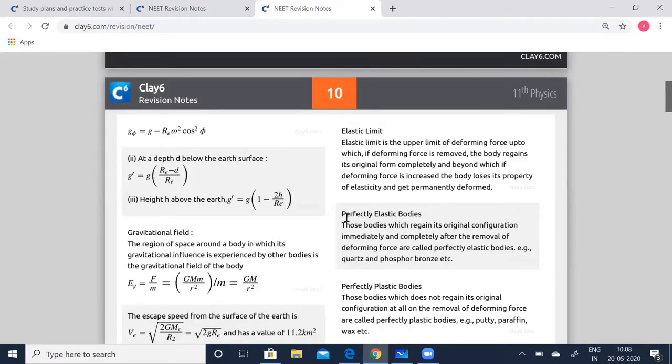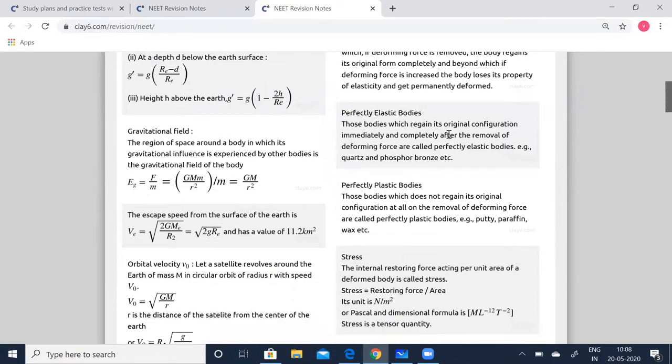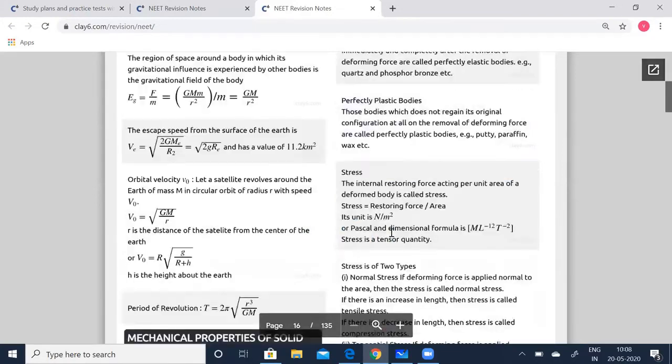and beyond which, if the deforming force is increased, the body loses its property of elasticity and is permanently deformed. Perfectly elastic bodies, those bodies which regain their original configuration immediately and completely after the removal of deforming forces, are called perfectly elastic bodies. Example: quartz, phosphor bronze, etc. Perfectly plastic bodies, those bodies which do not regain their original configuration at all on the removal of the deforming forces, are called perfectly plastic bodies. Examples: putty, paraffin wax, etc.